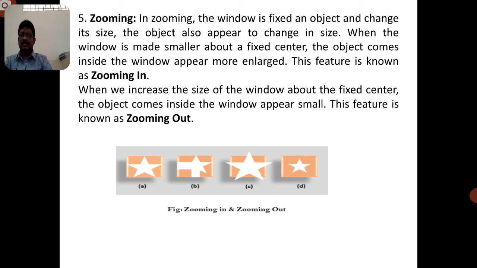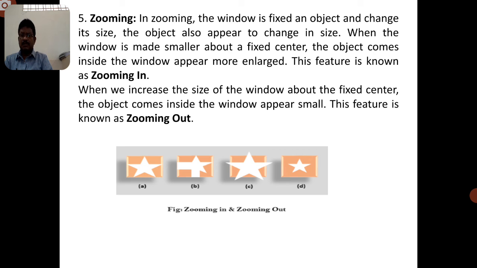Zooming is zooming inside the image or outside the image, that is, zoom in or zoom out. Zoom in means we zoom into that image so that it spreads out, that is, a larger version of the image is taken. Zoom out means the image is not zoomed or extended; the original size is taken. So the window is fixed and the object changes its size. Zooming won't change the window size, it will change the image size.